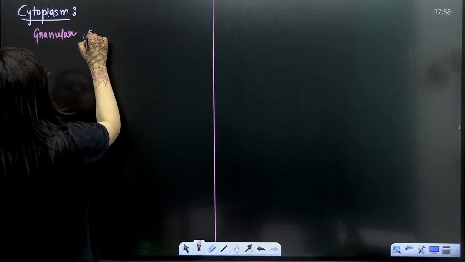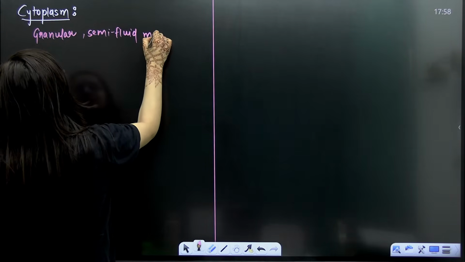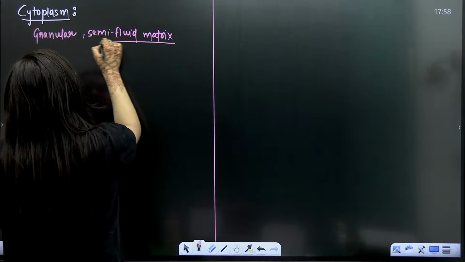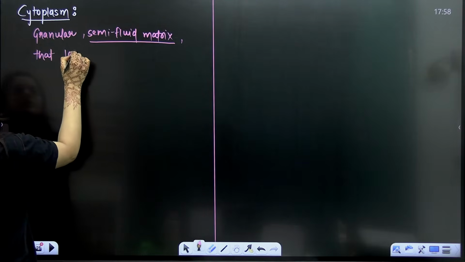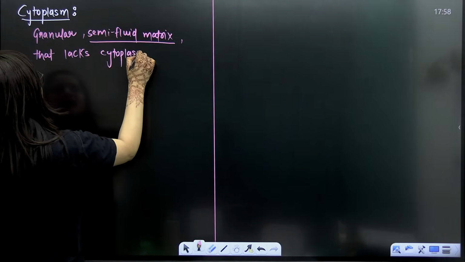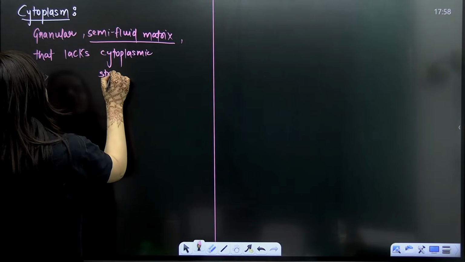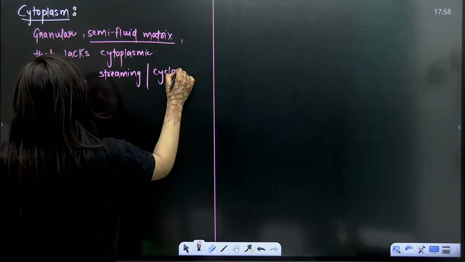So it is a granular, semi-fluid matrix that lacks cytoplasmic streaming, also known as cyclosis.